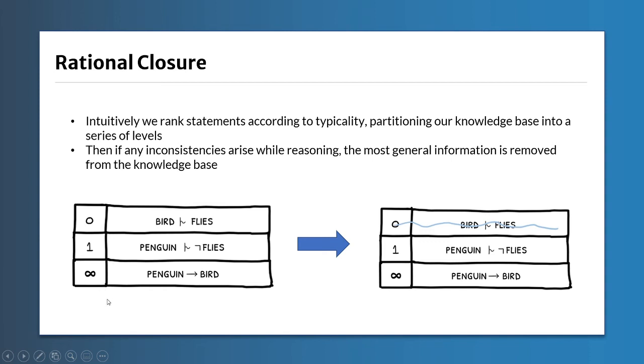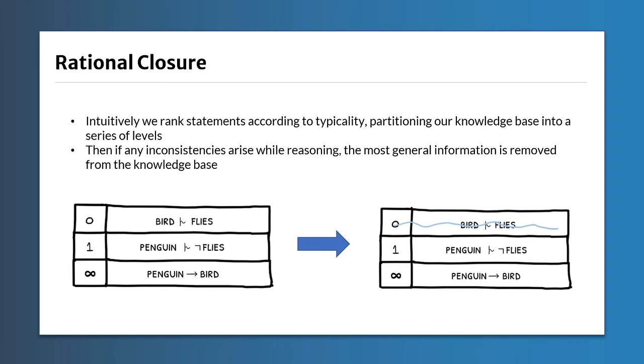I'm not going to get into too much detail on how we actually evaluate this. But once we have this partition of the knowledge base in order of specificity, we can use it to determine whether a certain entailment holds or not. The idea is that we can keep removing ranks of more general statements until we're left with no more classical inconsistencies. So we mentioned earlier that if we take all of these statements together, then classically speaking, we know that penguins fly and penguins don't fly, and therefore penguins don't exist.